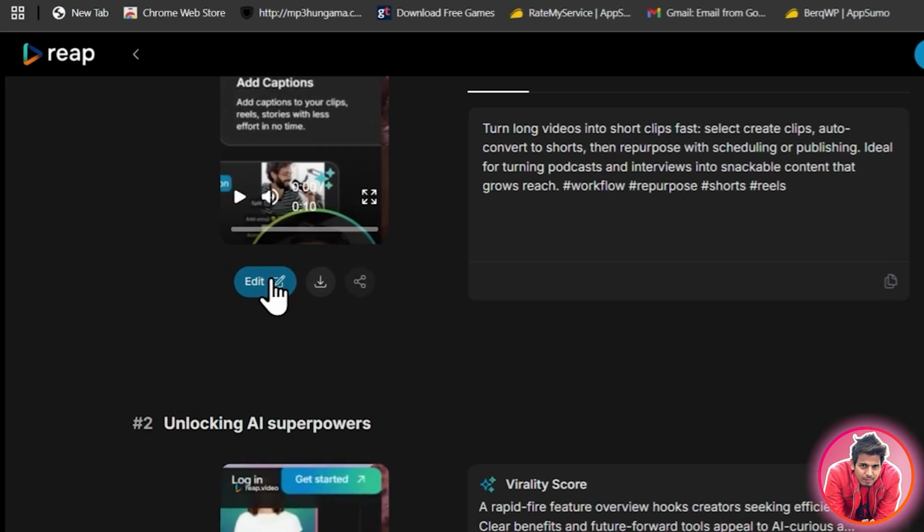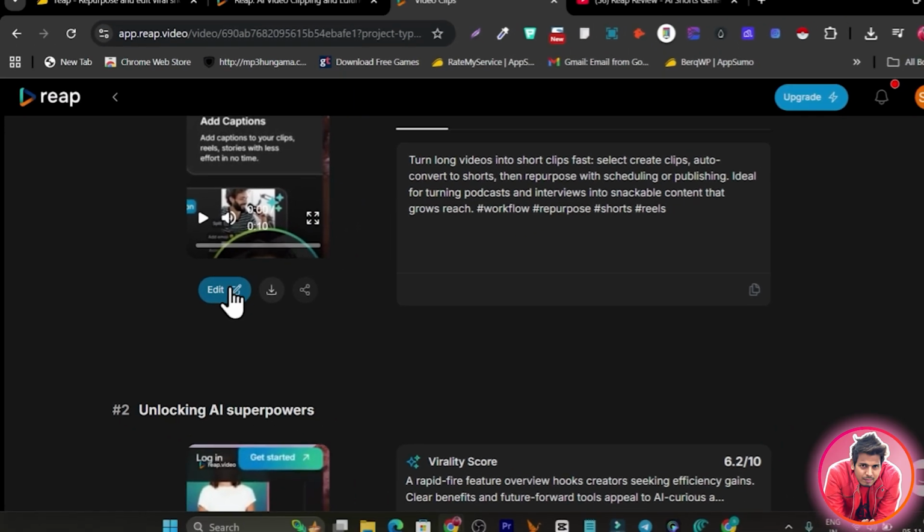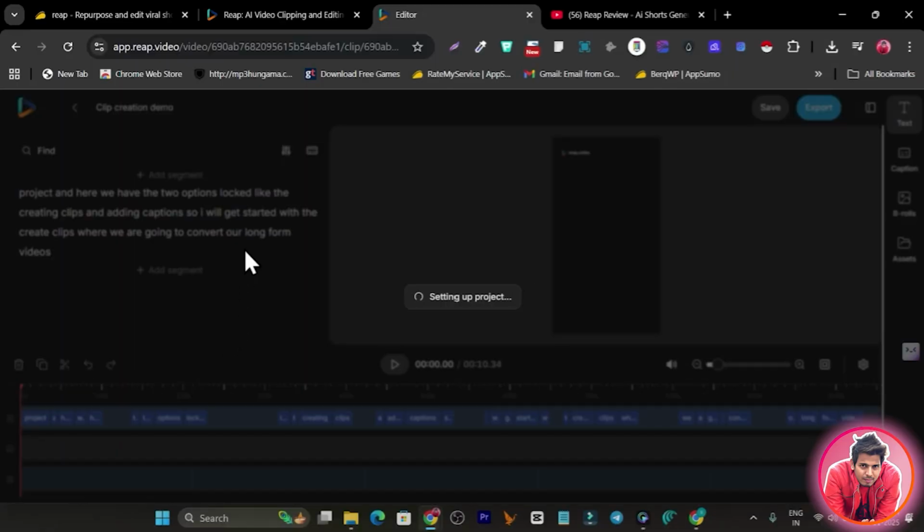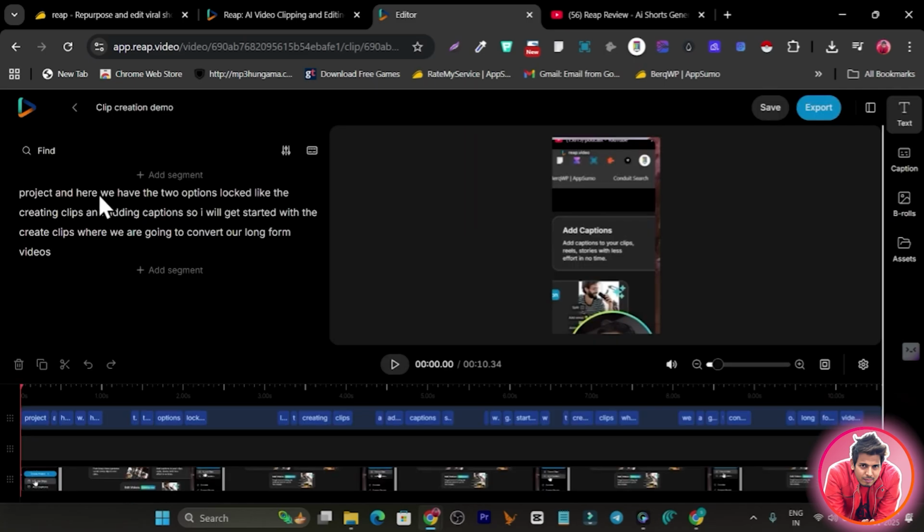So right now, suppose I want to make some changes, I will click here on the edit button, and now this reel will open in the timeline editor that is hosted on the Reap platform as well. So not only have you turned your long video into clips, now you are also editing it here. So this is the timeline editor here, and there are a few things you need to know before you actually edit the video. So this is the walkthrough here.